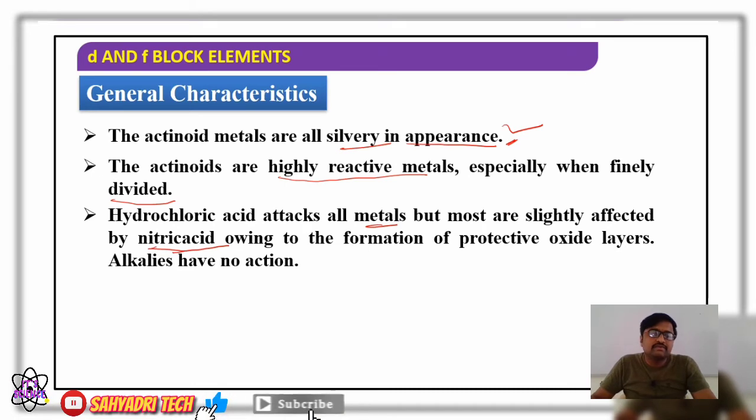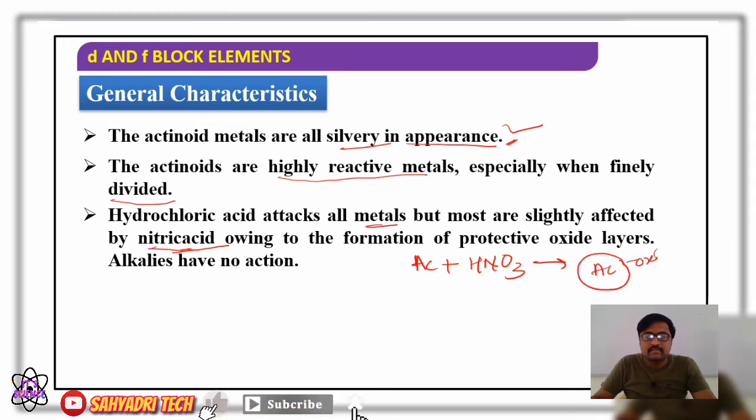What is the cause for this? Whenever the actinides come in contact with nitric acid, there will be formation of an oxide layer on the surface. This oxide layer acts as a protective layer, or a barrier, between the metal and the acid.